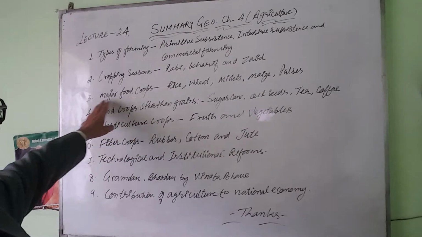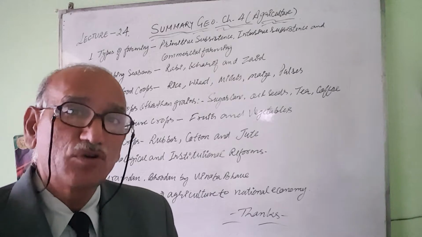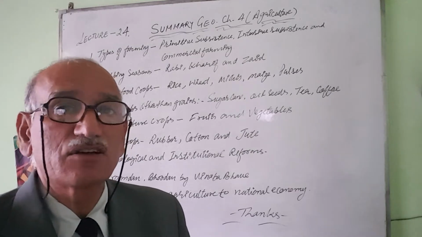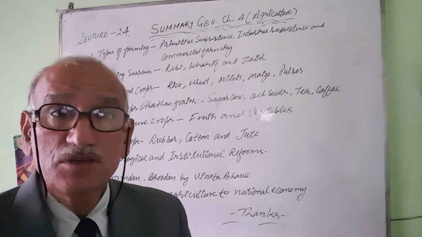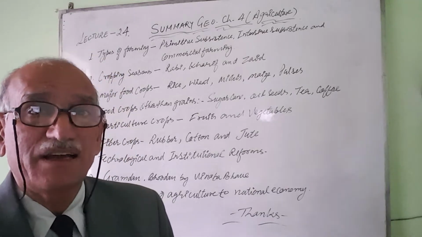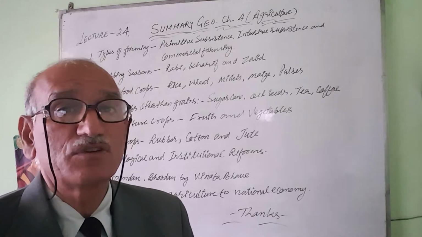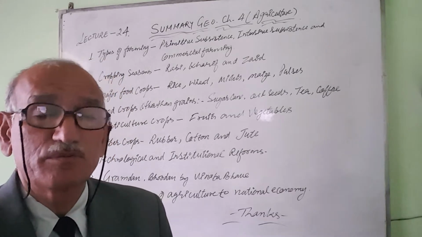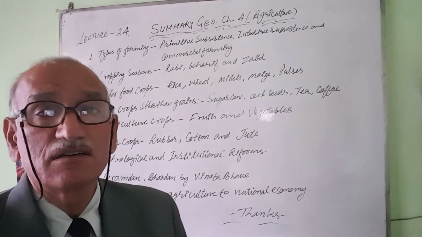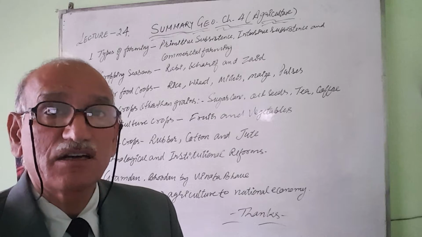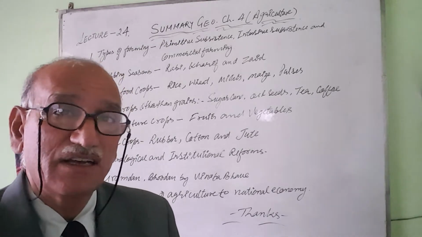Next article is major food crops. In India, there are three important food crops, that is cereal crops. The number one is rice, number two is wheat, and number three is jowar. Rice is the first most important cereal crop of major population of India. West Bengal, Odisha, and eastern coastal belts are important areas of rice cultivation.